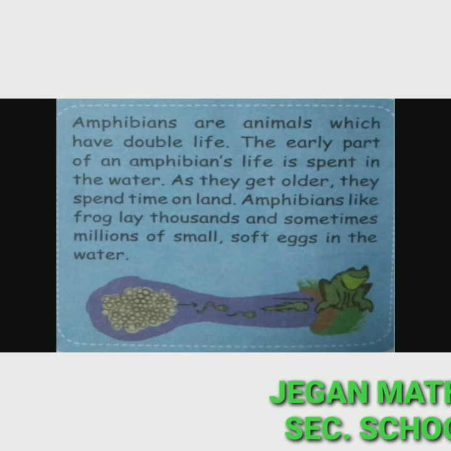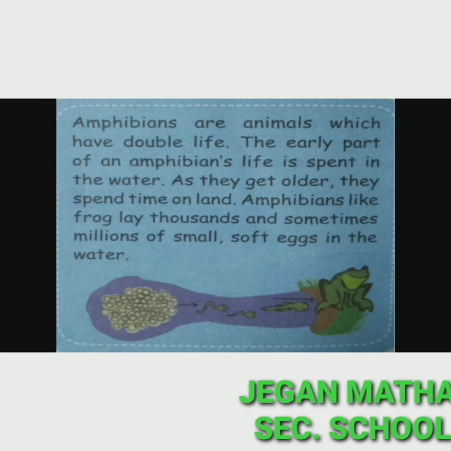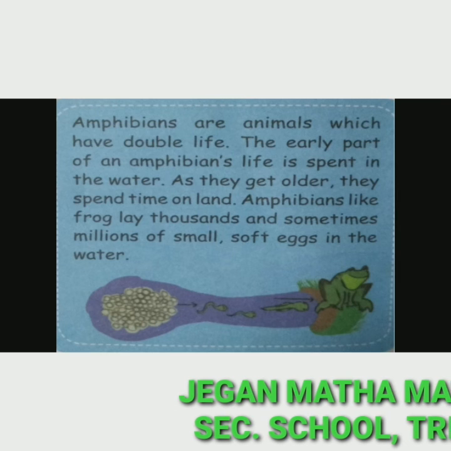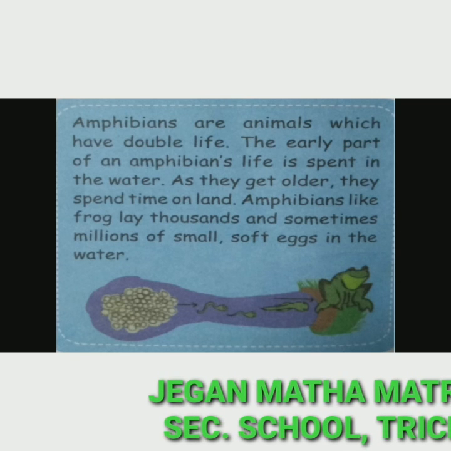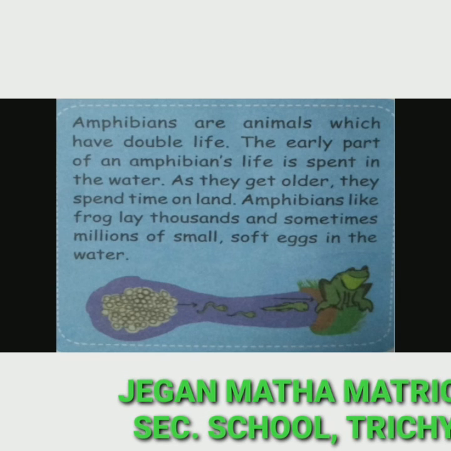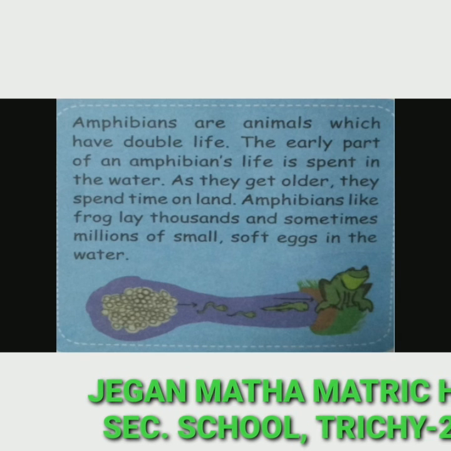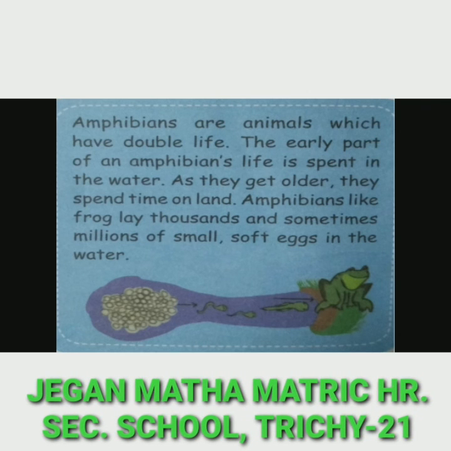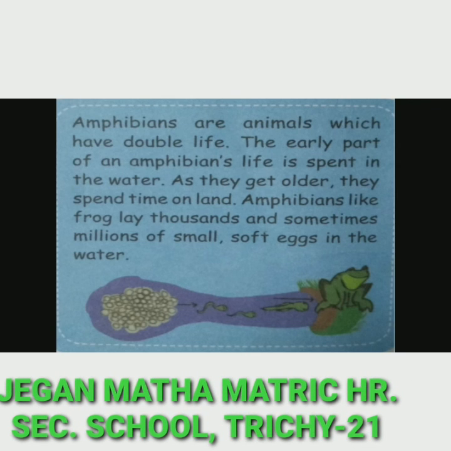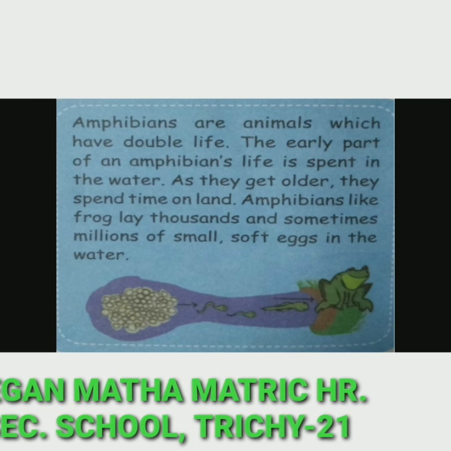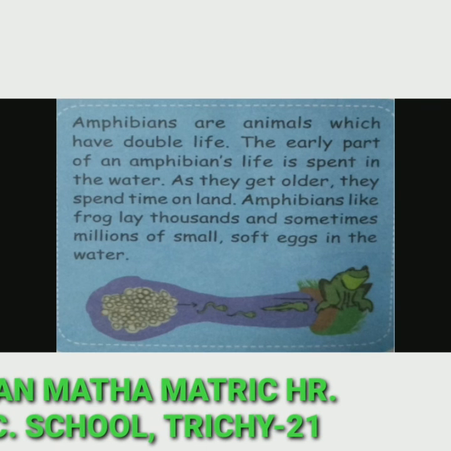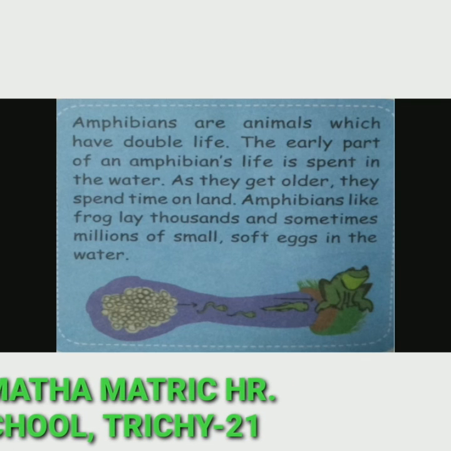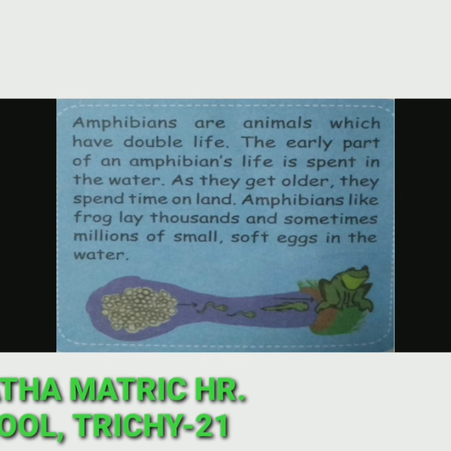Amphibians like frogs lay thousands and sometimes millions of small and soft eggs in the water.